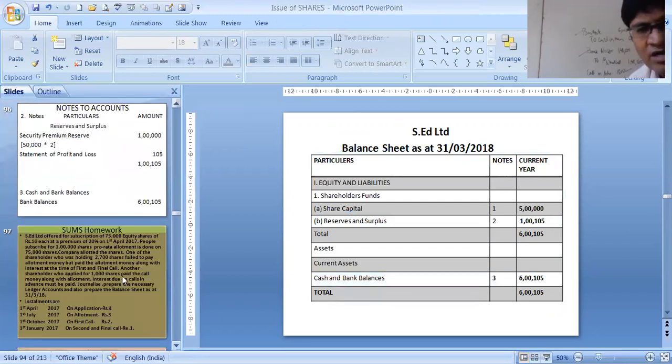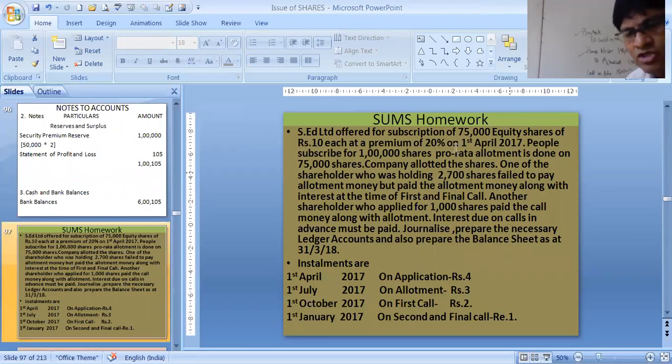And now the homework. This is your homework sum. This is also more or less similar. It is equity shares, 75,000 shares, of 10 each, 20% premium, 1 lakh shares. Pro rata allotment is done to 75,000 shares. One of the shareholders who was holding 2,700 shares failed to pay the allotment money but paid the allotment money along with interest at the time of first and final call.